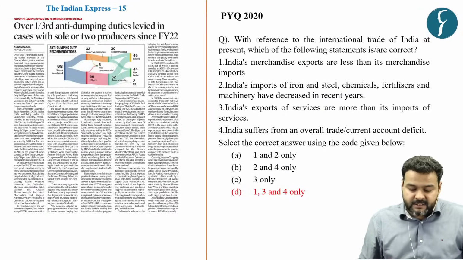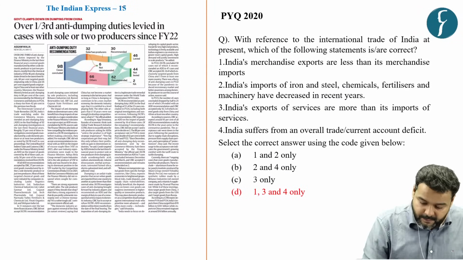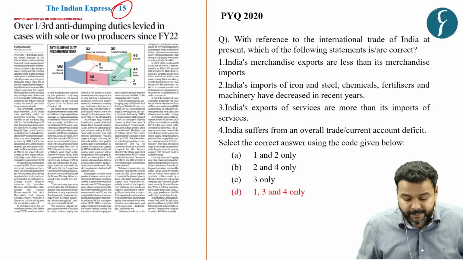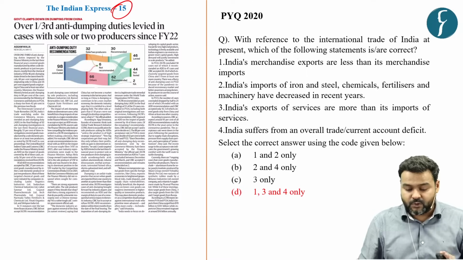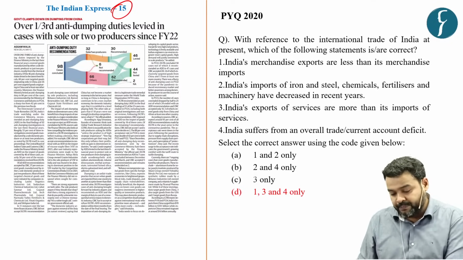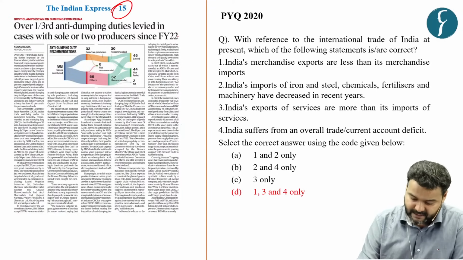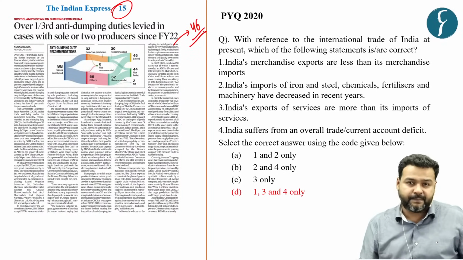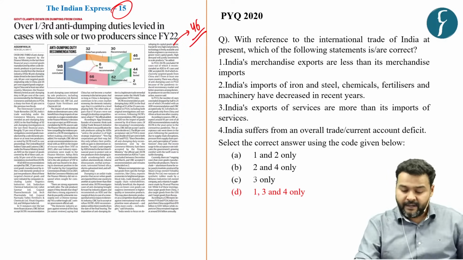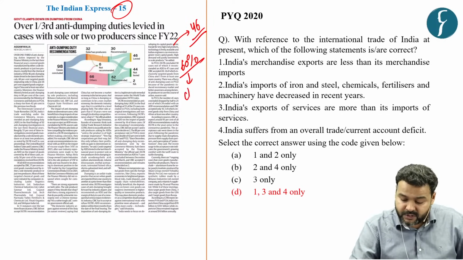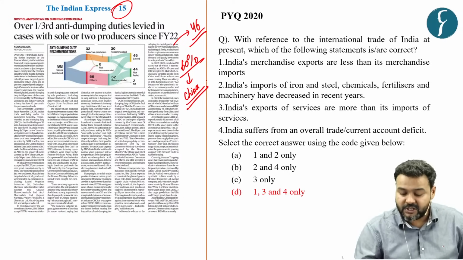Now the next question is based on this news article which featured on page number 15 of the Indian Express newspaper, and it says that over one third of anti-dumping duties were levied in cases with sole or 2 producers in financial year 22. The main finding of this news article is that out of 46 anti-dumping duties which have been levied, 60% are on products and goods which have their origin in China.